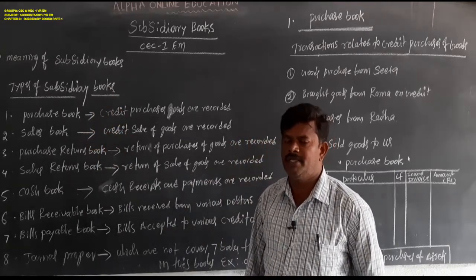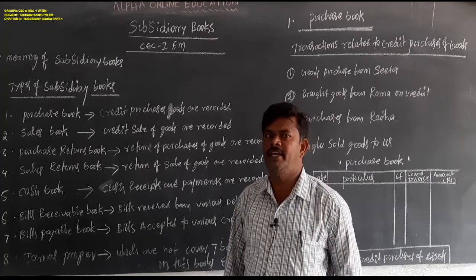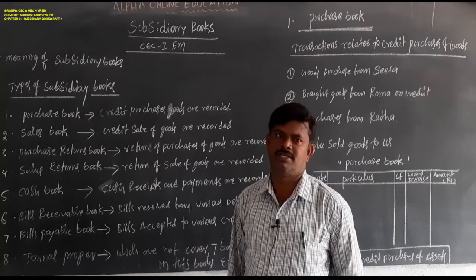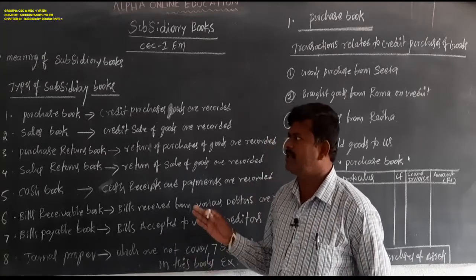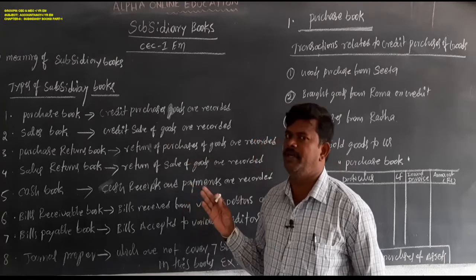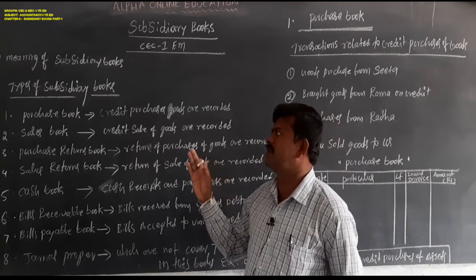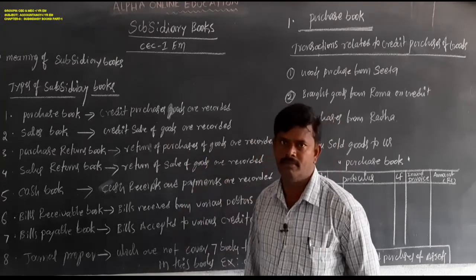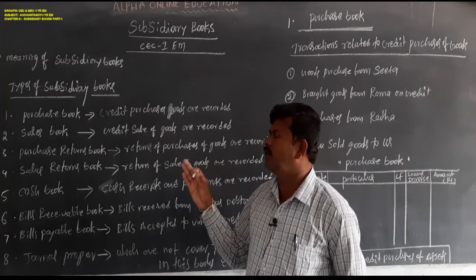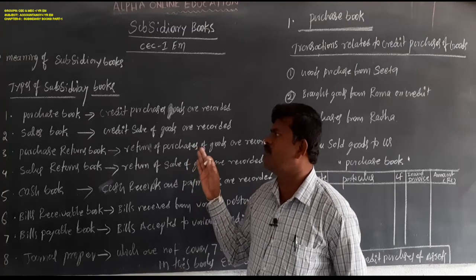According to the nature of transactions, the journal is divided into 8 parts. One is the purchase book, maintained for credit purchases of goods only. The sales book is maintained to record credit sale of goods only.